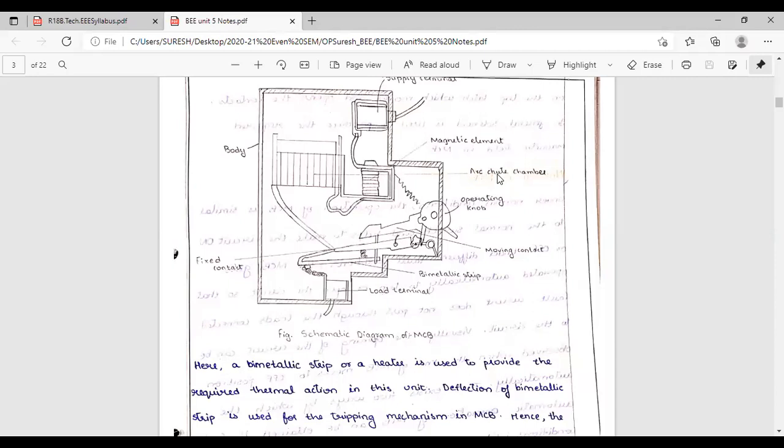Have you seen the arc? Suppose near your house a transformer bursts out. You have seen some sparks or not? Have you seen the sparks? Yes, sir.